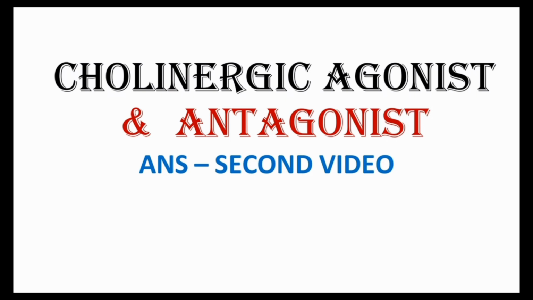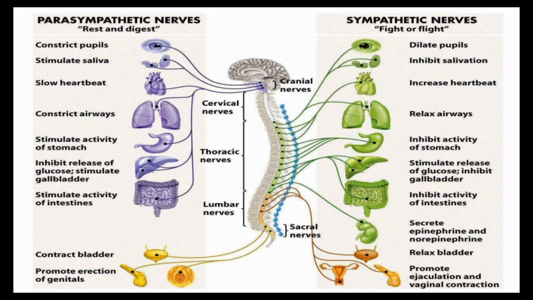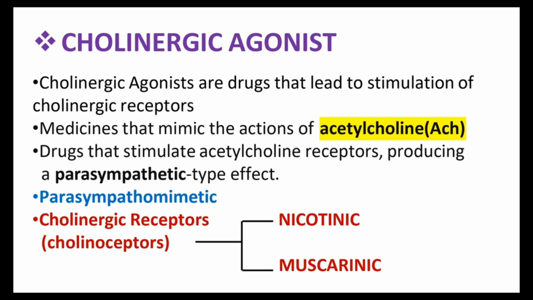Okay. Today we are discussing the continuation of the autonomic nervous system. Cholinergic agonist and cholinergic antagonist are the main topics we are discussing today. So the first slide I mentioned here is the same repetition from the first video, the parasympathetic action and sympathetic action, because these are the basics of this chapter. If you understand the basics, the parasympathetic and sympathetic actions, you can easily understand the remaining portions. That's why I mentioned it here again, because these things are the crux of this chapter.